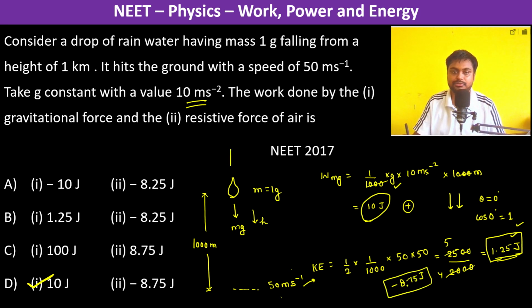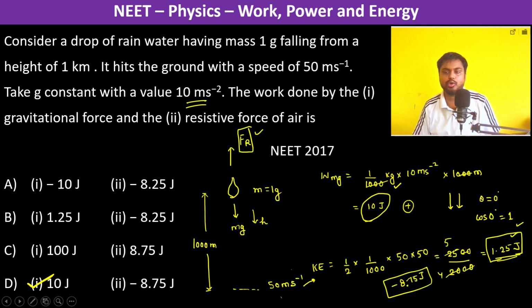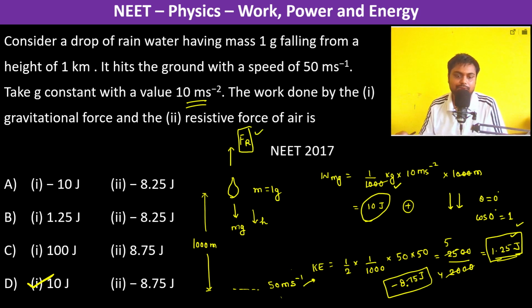Resistive force is in this direction, and this is like buoyancy and drag force combined. So minus 8.75 joule is the work done, then 10 minus 8.75 gives a net gain of 1.25 joule. So therefore these both are matching, so therefore D is going to be the answer.